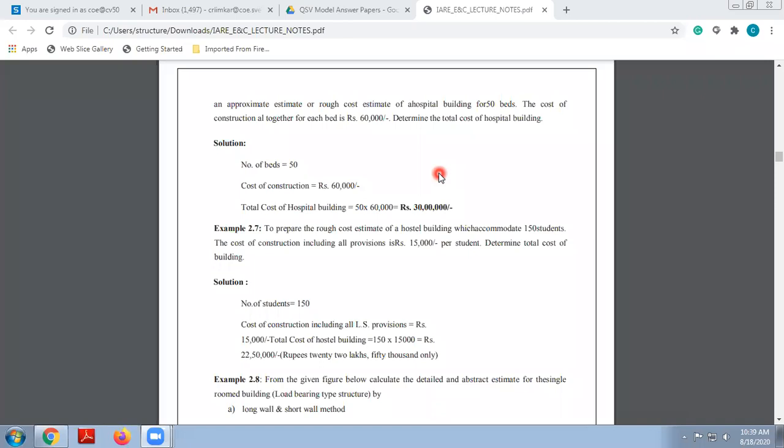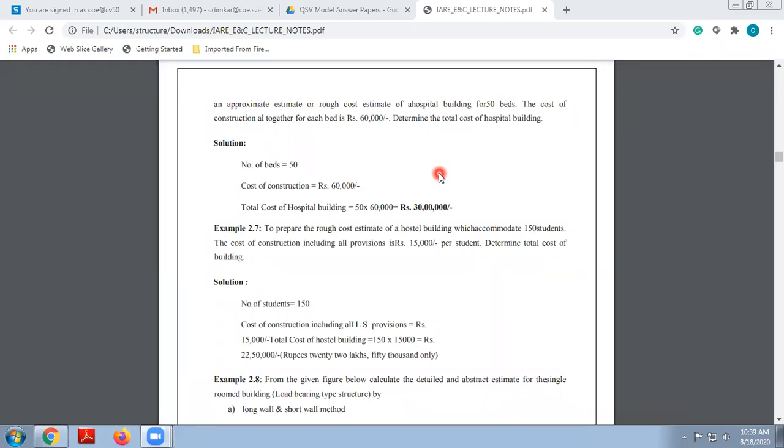Okay, so this problem we have to solve using the unit based method. That is the unit basis method. We call it the service unit method. As far as hospitals are considered, what is our service unit? Beds are nothing but our service unit. So in the service unit method, what is our formula to determine the approximate estimate?